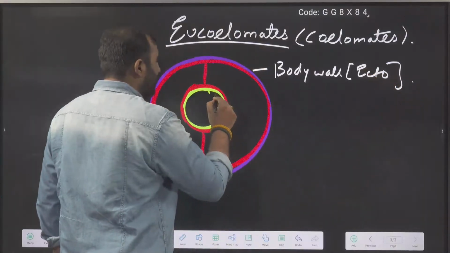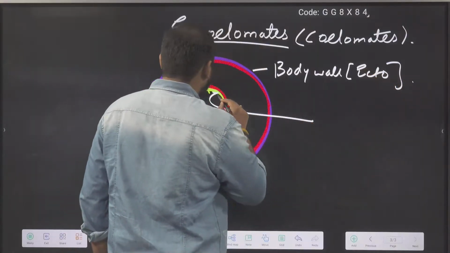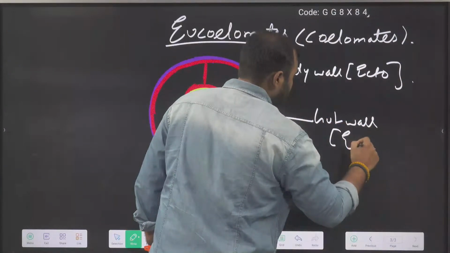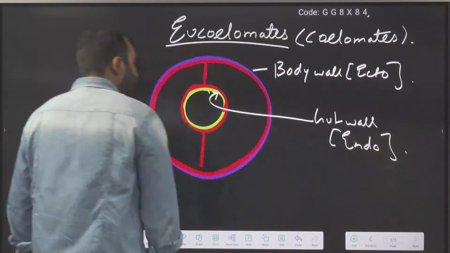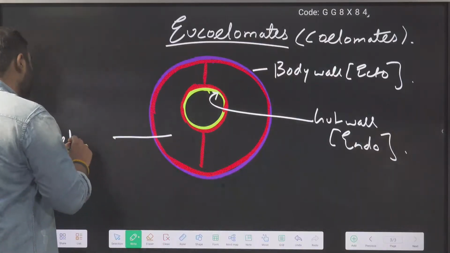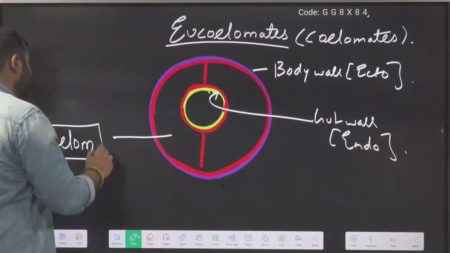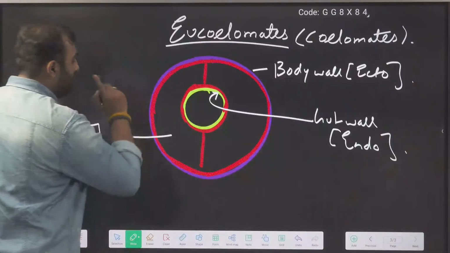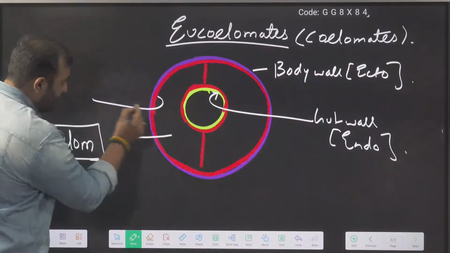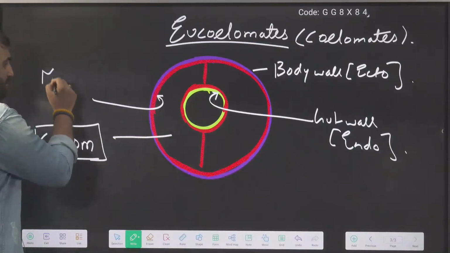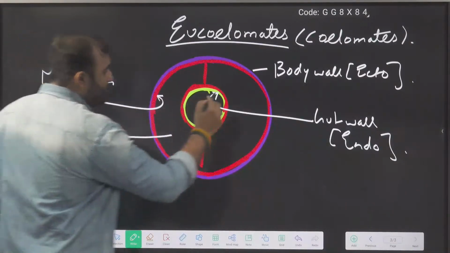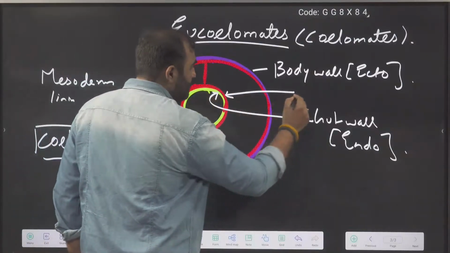The green color layer is your gut wall that is made by the endoderm germ layer, and then we have this true coelom, a proper coelom, that is lined by mesoderm. Please look at the lining. Mesoderm lining is present here also, and here also. Look at this.